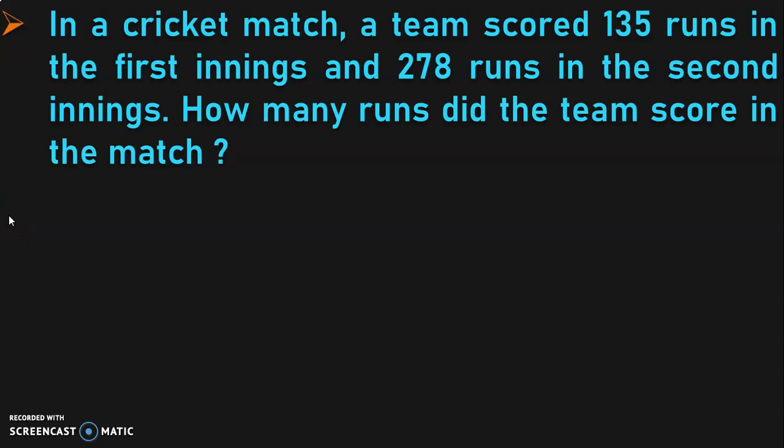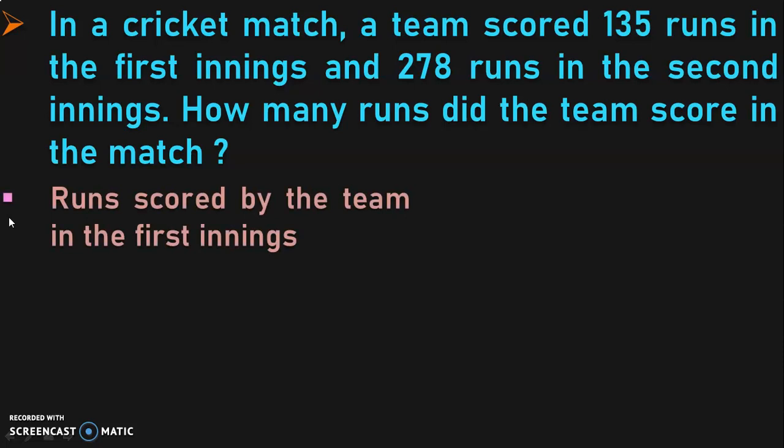We have to find out how many runs did the team score in the match. How will you calculate the total runs? We know the runs in the first innings. We know the runs in the second innings. So to calculate the overall runs of the team in the match, we have to add the first innings and the second innings runs. So let us write down the statements now.